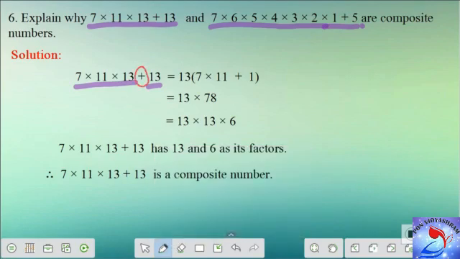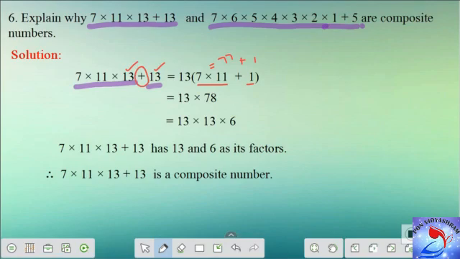So let me combine it, for which I have 13 as a common term in both. Let me factor out this 13 from the two terms, which gives me 13 times (7 into 11 plus 1). Now 7 into 11 is nothing but 77. So this is 77 plus 1 which gives you 78. So the number is simplified to 13 into 78.